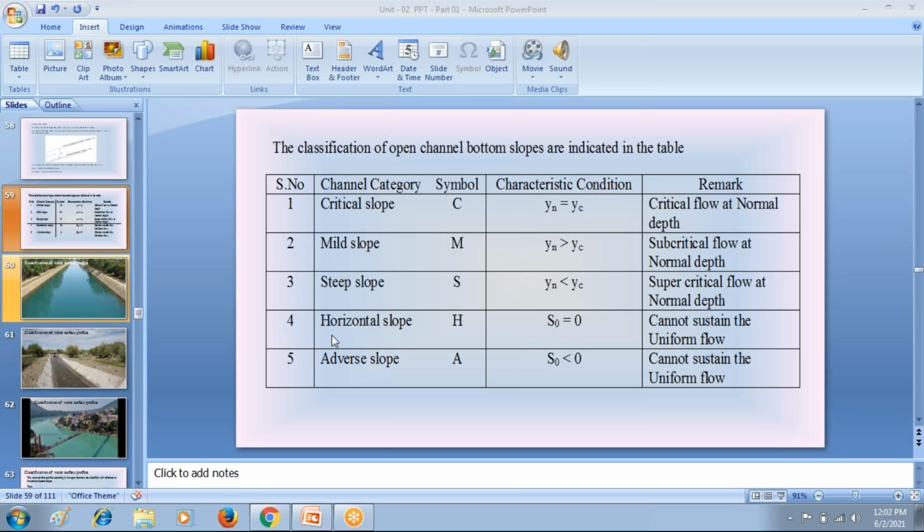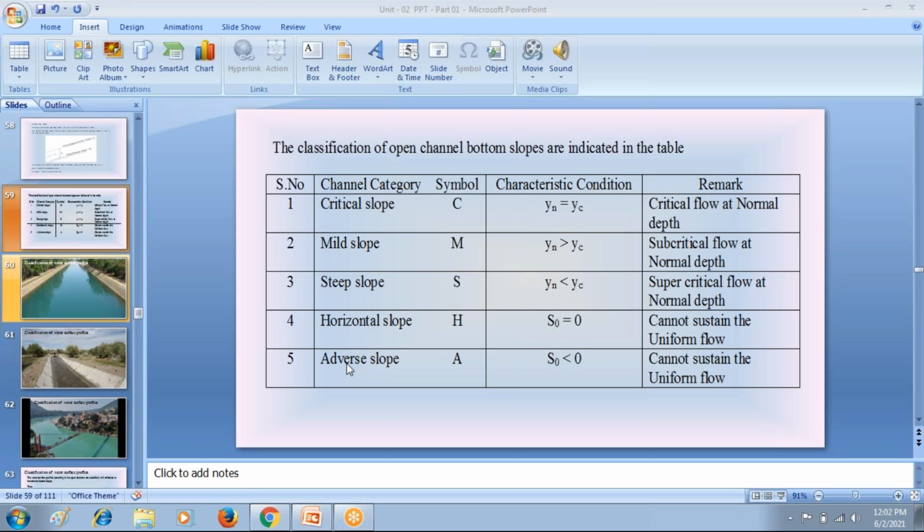The fourth one is horizontal slope. If the channel bottom is horizontal, we call that channel bottom as horizontal slope channel bottom. The symbol H is used to indicate the horizontal slope channel bottom. In the horizontal slope channel bottom, S0 is equal to 0, and the normal depth Yn is infinity. The last one is adverse slope.